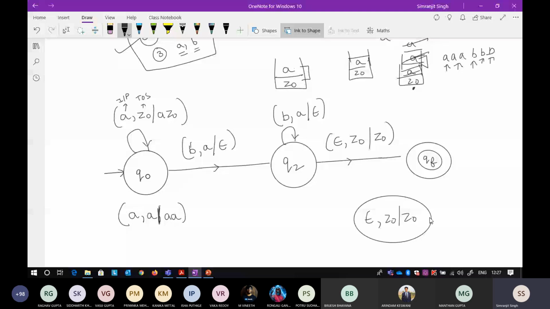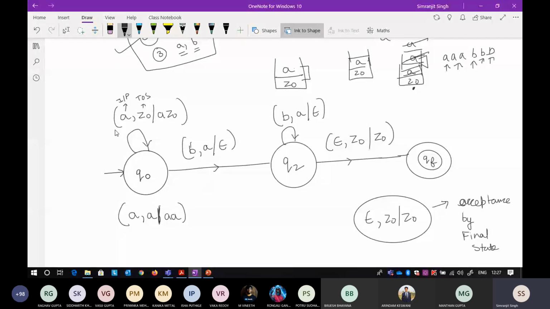That particular thing is called acceptance by final state. Whenever you want to go to the final state, this will always be repeated. If you understand this, that is well and fine. Don't worry if you don't understand, because we do plenty of questions, and it is very easy to understand what exactly we are doing.